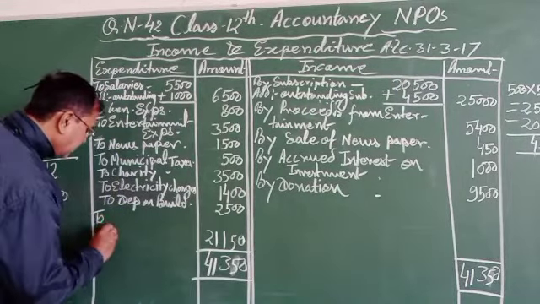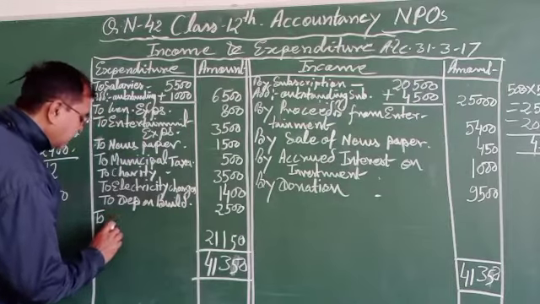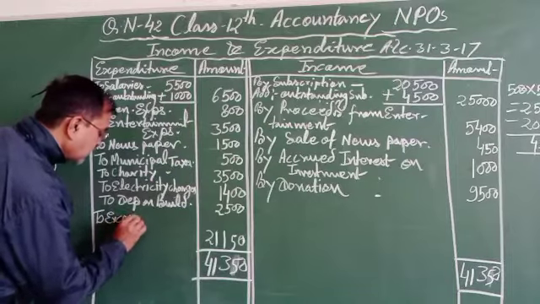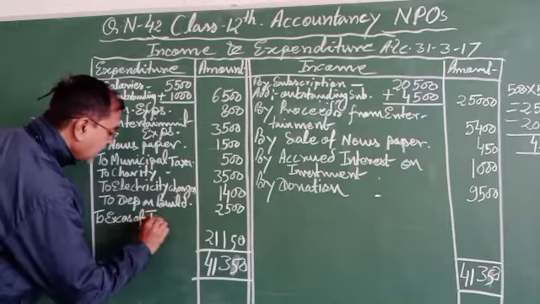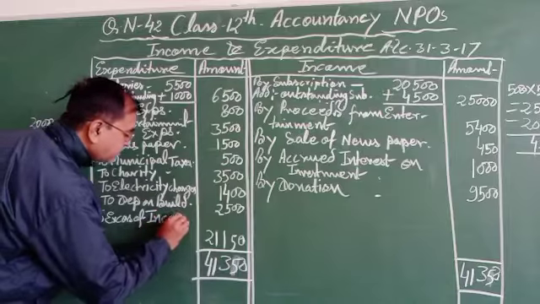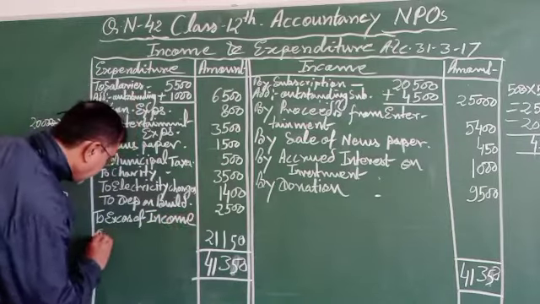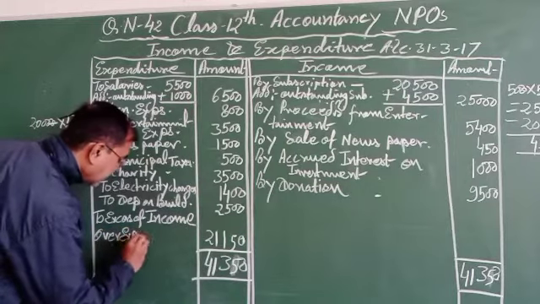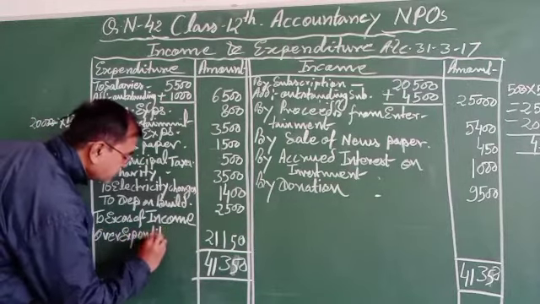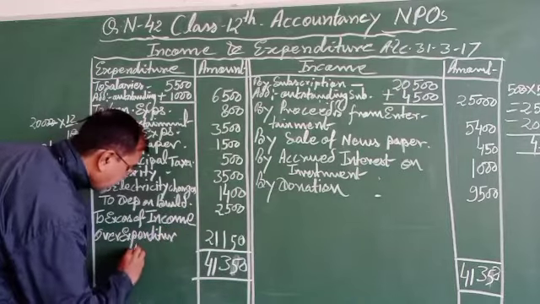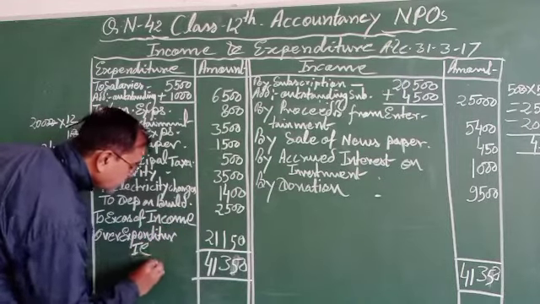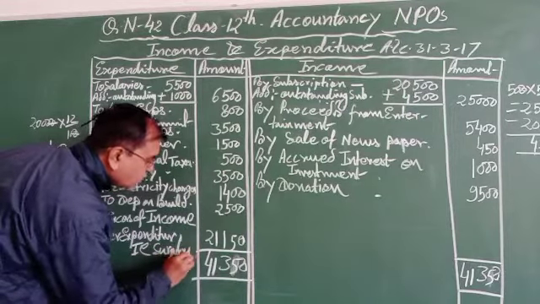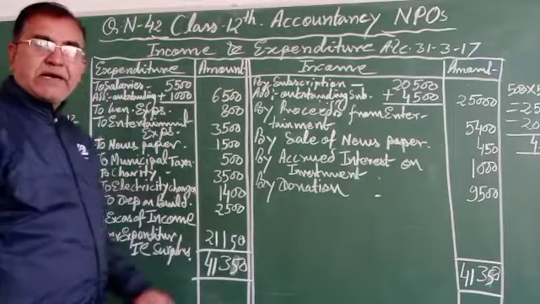So to excess of income over expenditure, that is surplus, 21,150.